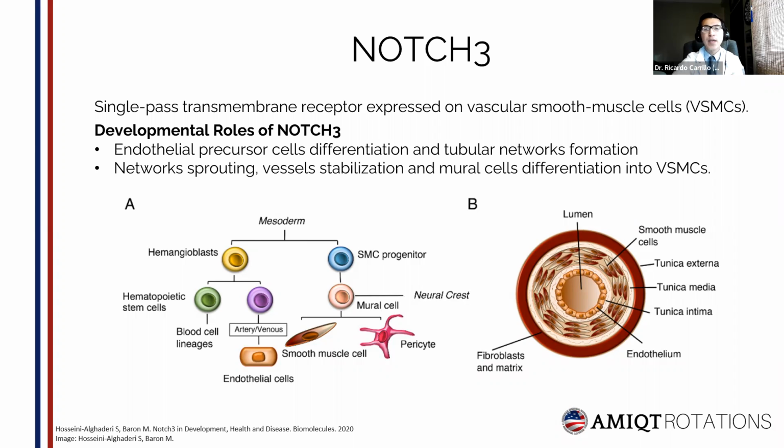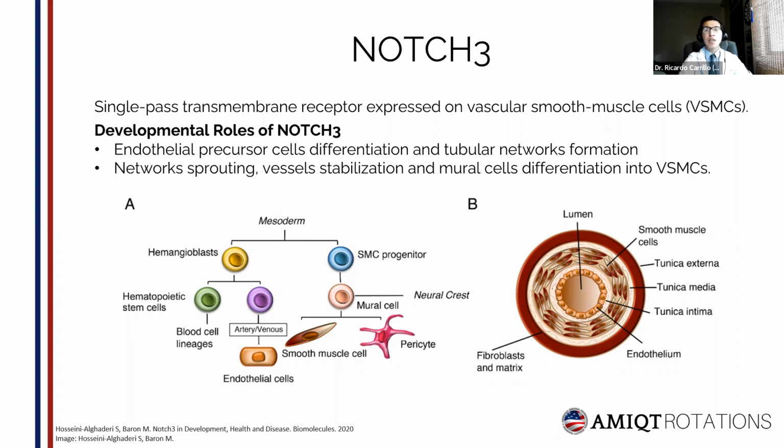And during angiogenesis, these networks undergo sprouting and vessels are stabilized by mural cells, which will differentiate into vascular smooth muscle cells, playing an important role because NOTCH3 promotes proliferation and protects against vascular smooth muscle cell apoptosis.